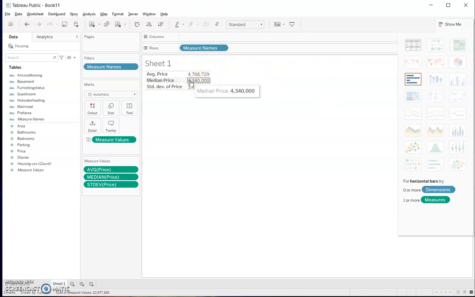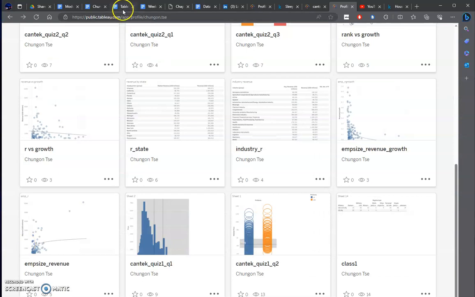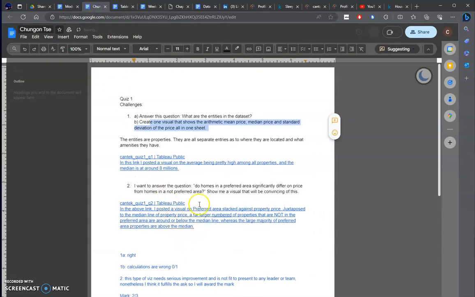This is 4 million something. Median is 4 million something. And standard deviation is almost 2 million. That makes sense to me. Okay? At least to me. And let's look at the requirements.